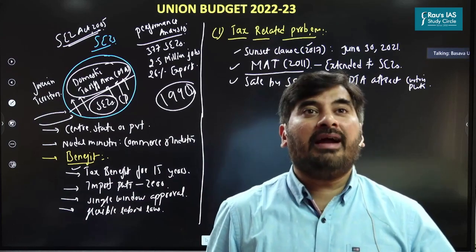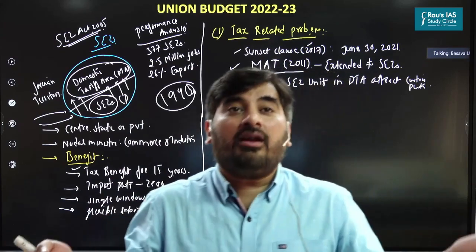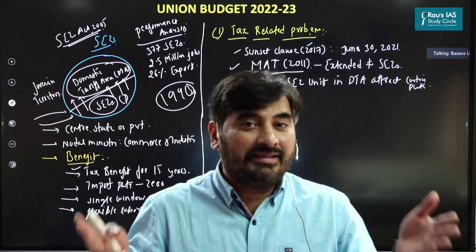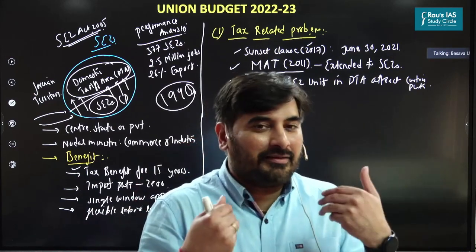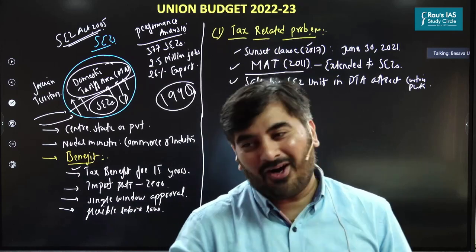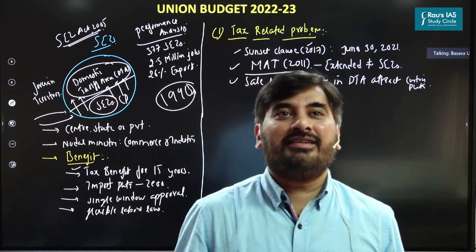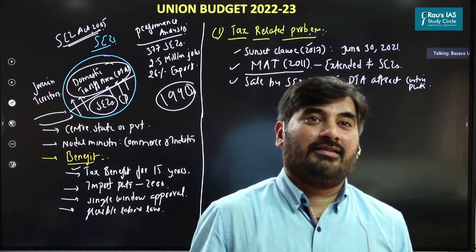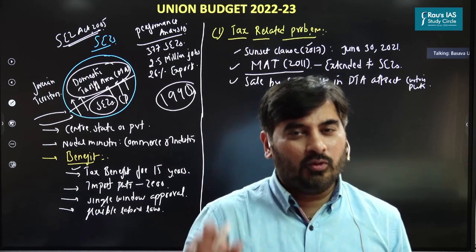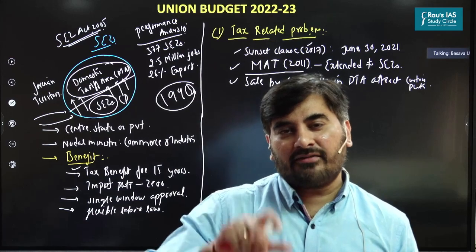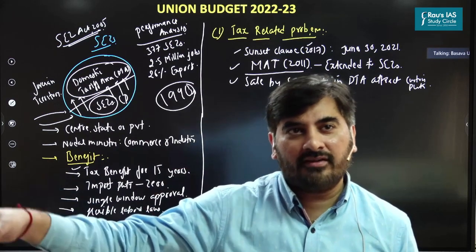Even you would have to pay a MAT. So tax advantage is gone. Are you getting this? Tax exemption is gone. So it really means it doesn't matter whether you set up your unit in SEZ or in the domestic tariff area. So slowly the SEZ units are losing that kind of advantage which they used to enjoy over the units in the domestic tariff area.